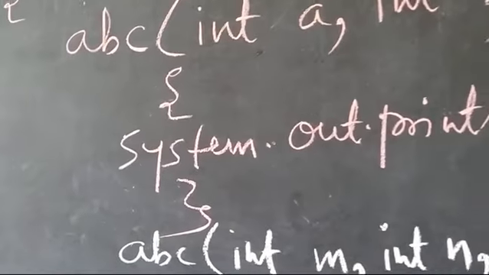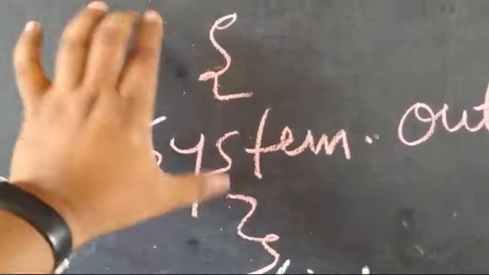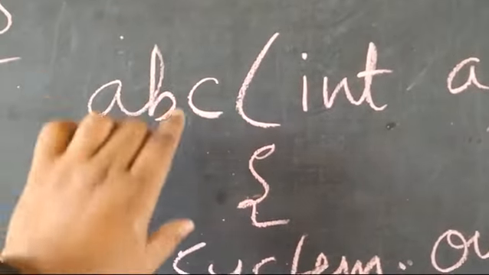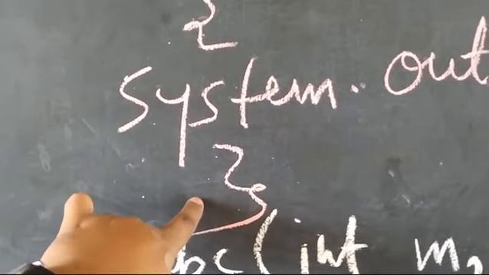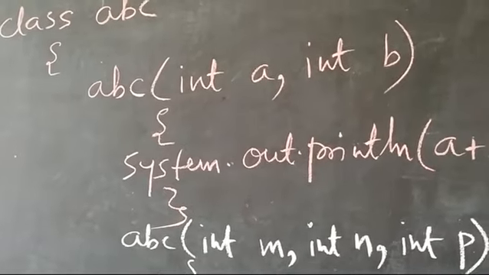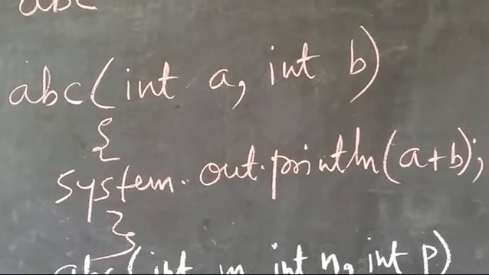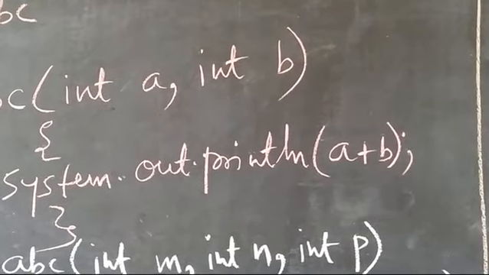This portion is the body of the ABC constructor, with the body starting and the body ending. That is mandatory in all function cases. Inside it we print A plus B.